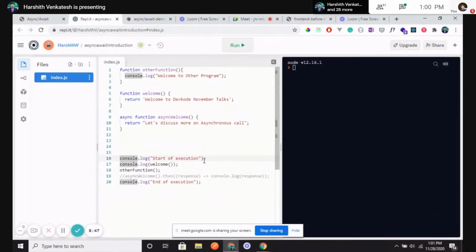We see console.log start of execution. After that, what am I doing? I'm calling a welcome function. The welcome function is returning me this statement, and then I'm calling other function, which is returning me this result. Okay. So first I'm calling just a synchronous function. I'm not calling this async function. So if I run this, you know, right, the expected output would be start of execution. Then I'm calling the welcome function, which is returning welcome to DevCode November Talks. And then I'm calling other function, which is returning welcome to other program, and end of execution.